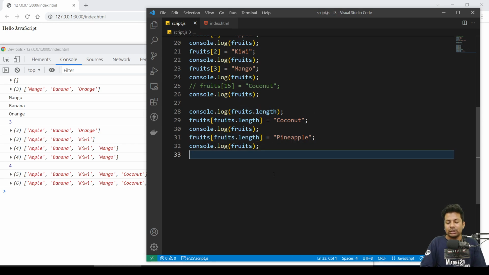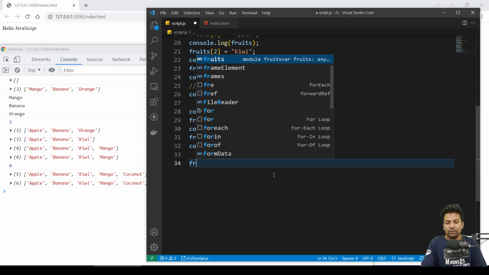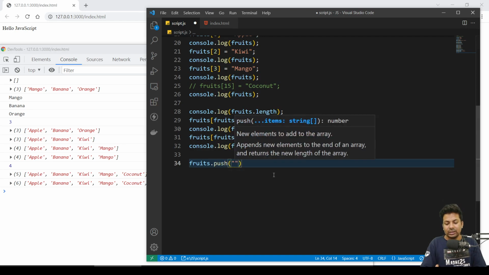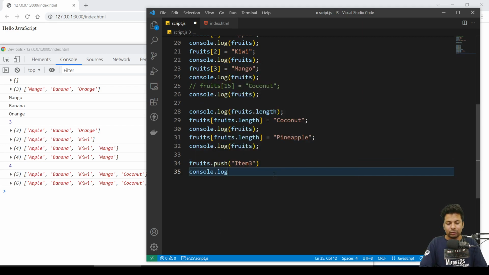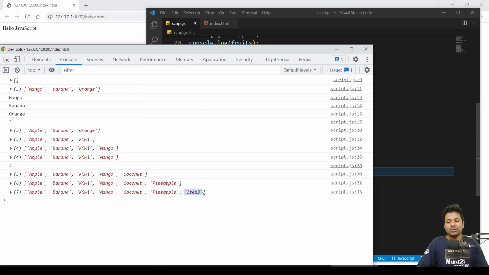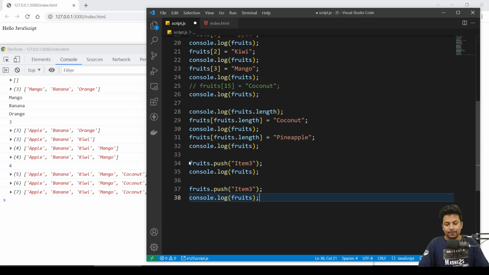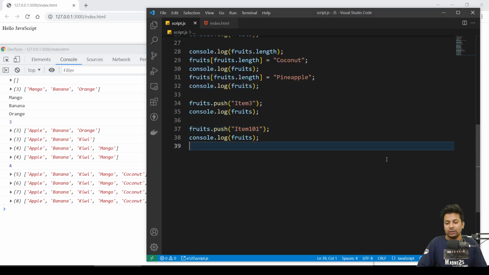Okay, so the most straightforward way is to just say fruits dot push. Push means insert data. Now I'll just say any, I can't remember any. Suppose fruits dot push item 2, item 3 maybe. Console dot log fruits. See, now it has put item 3 directly. Now I don't have to give index number. I'll show you again. I just say item 101. See, I got item 101.